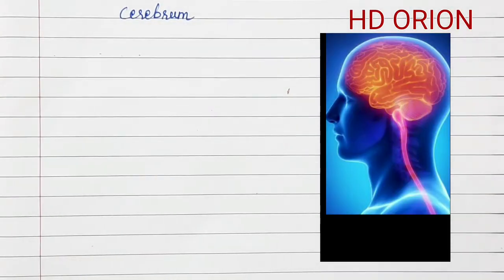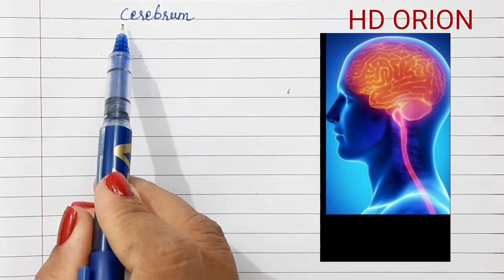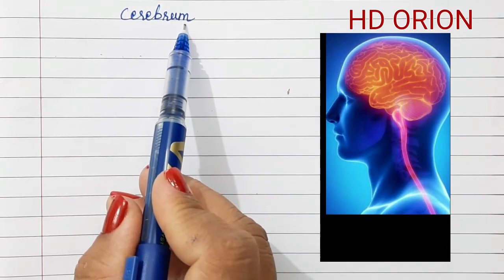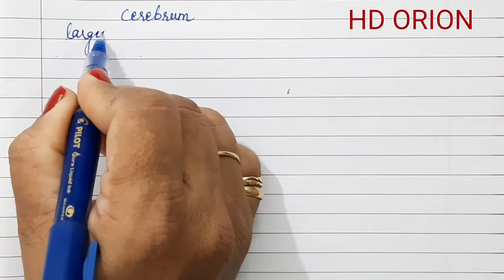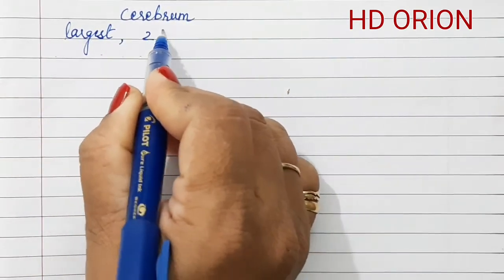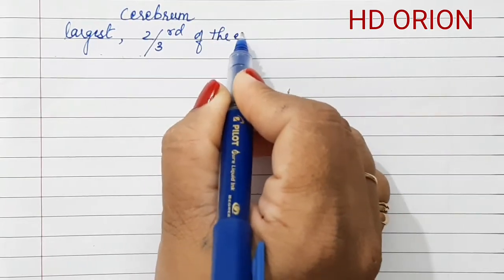Now let us study the parts. We are first studying the forebrain. This is how the brain is situated in the skull of the human body. We are studying the first part of the forebrain, the cerebrum. The cerebrum is the largest portion of the human brain. It occupies 2/3 of the entire brain.